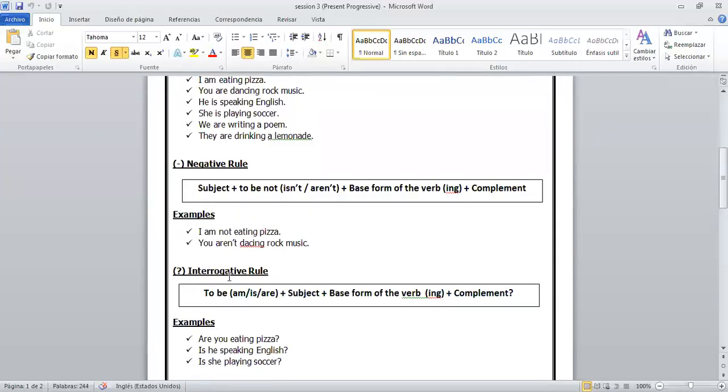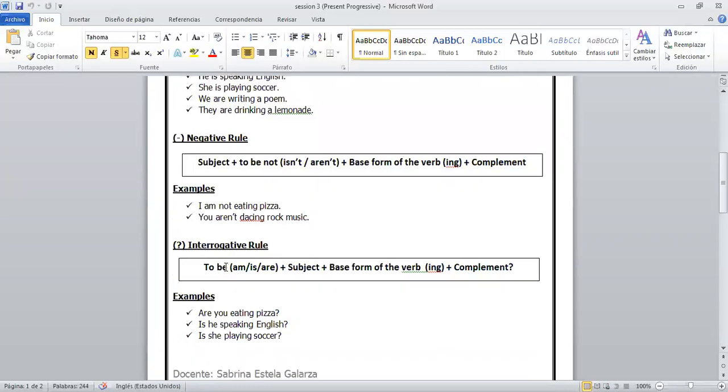Nos vamos ahora al interrogative rule, que es la forma interrogativo, la estructura interrogativa de progressive or continuous. The first is the to be. Primero sería el to be, que es el am, el is, el are, according to the subject, de acuerdo al sujeto, plus the base form of the verb, plus ing, plus the complement and the question mark.